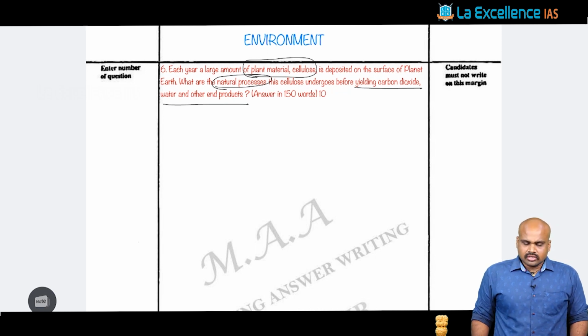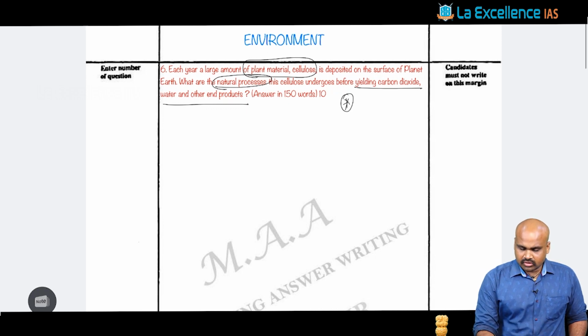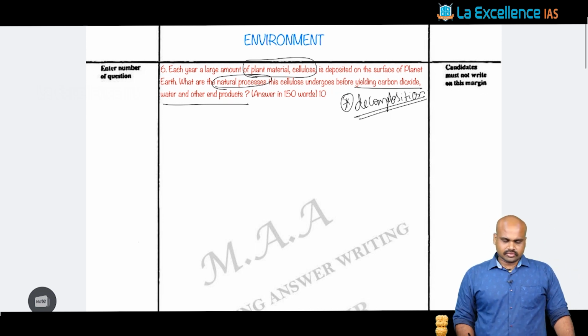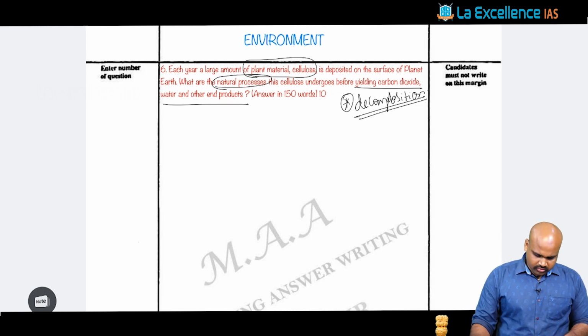The fundamental question is asking about the decomposition process that is generally followed.